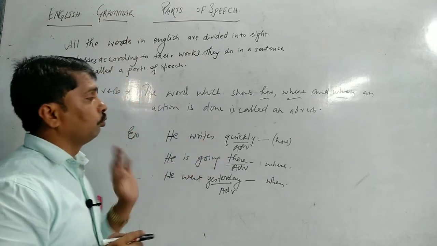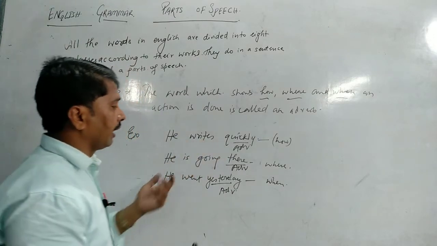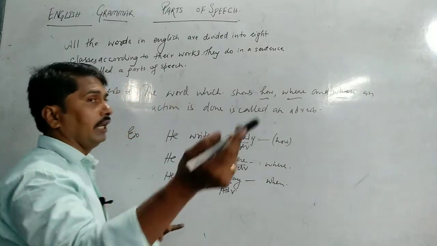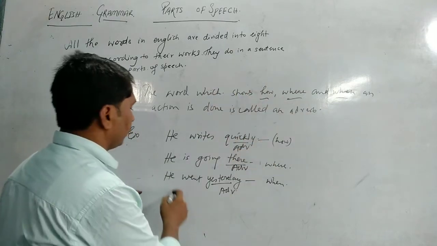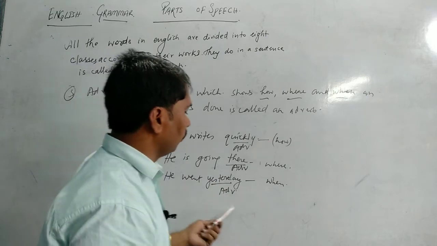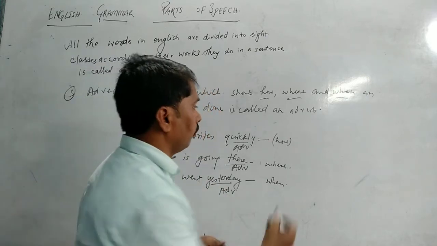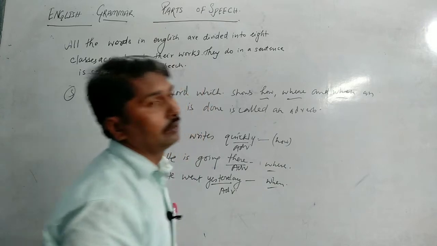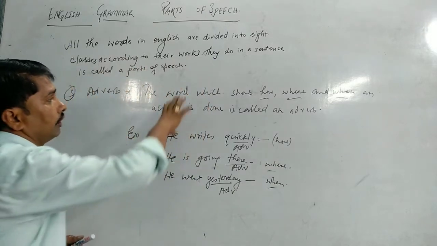He writes quickly. वो तेजी कैसे लिखता है? तेजी से लिखता है. He is going there. वो कहाँ जा रहा है? तो there. And he went yesterday. कब गया? तो कल गया. So how, where and when. In this way the definition is proved.